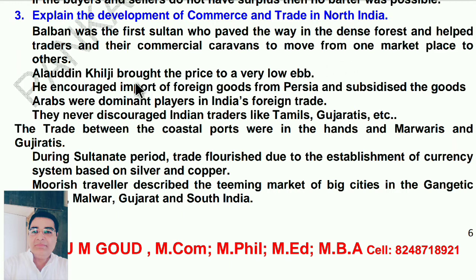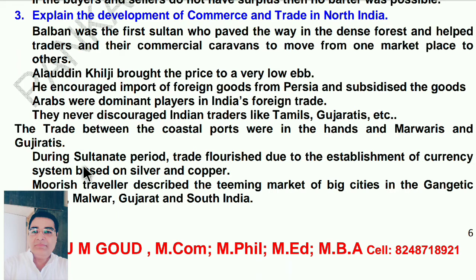Alauddin Khilji brought the price to a very low ebb. He encouraged import of foreign goods from Persia and subsidized the goods. Arabs were dominant players in India's foreign trade. They never discouraged Indian traders like Tamil, Gujarati, etc. The trade between the coastal ports was in the hands of Marwadi and Gujarati.